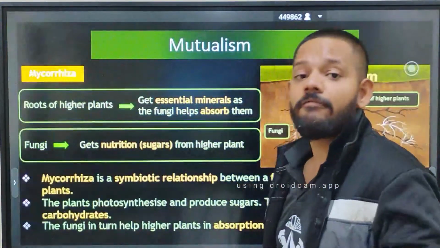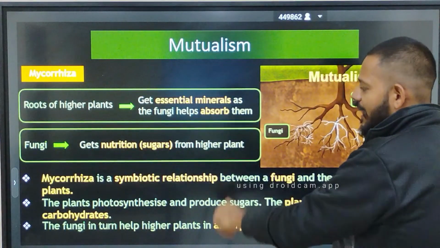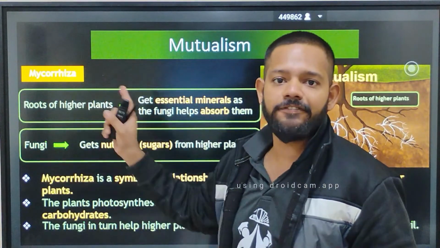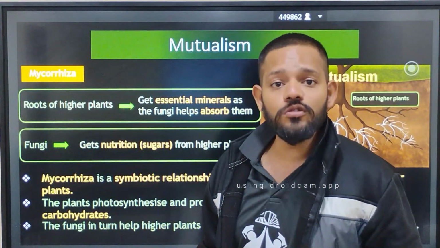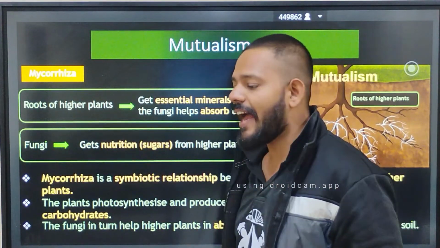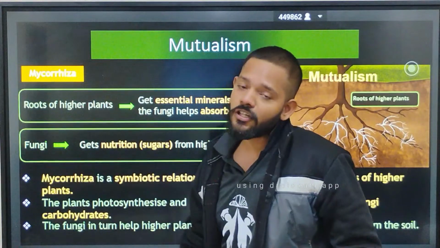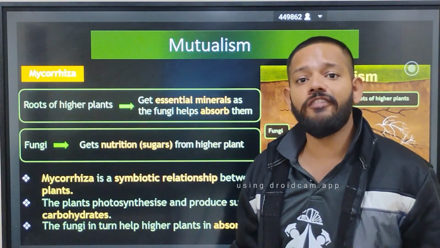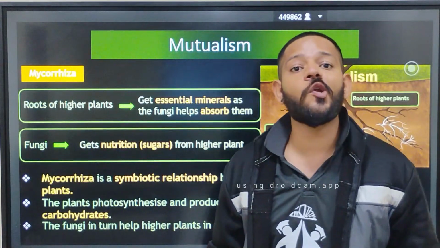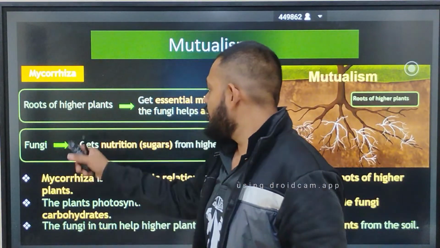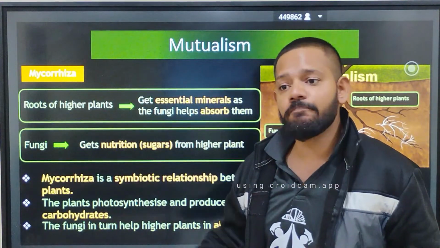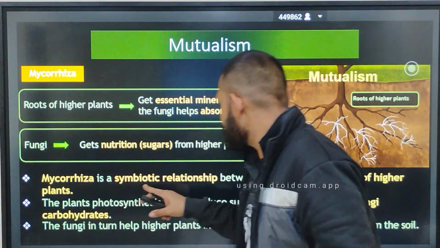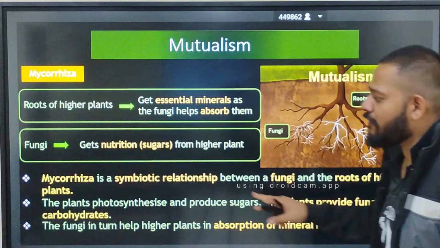Okay, then we have mycorrhiza. Mycorrhiza is the second example of mutualism in which we have two organisms. One is fungus and another one is the roots of higher plants, like Pinus. The roots of higher plants, Pinus, give shelter and nutrition to the fungus, especially the genus Glomus. While the fungus helps that plant to absorb phosphorus nutrients. So mycorrhiza is a symbiotic relationship between a fungus and the root of a higher plant.